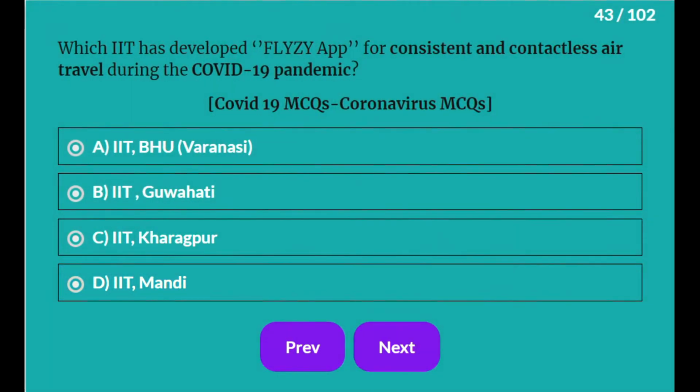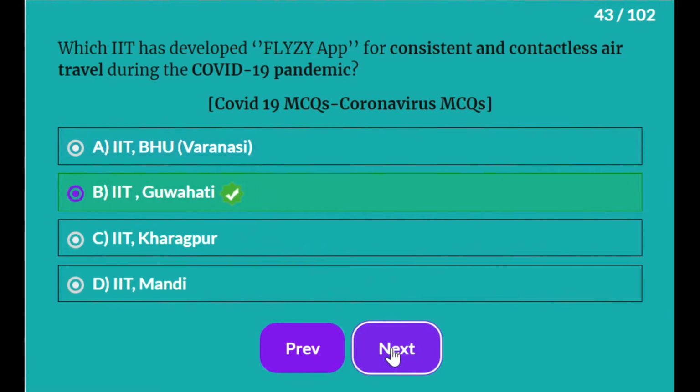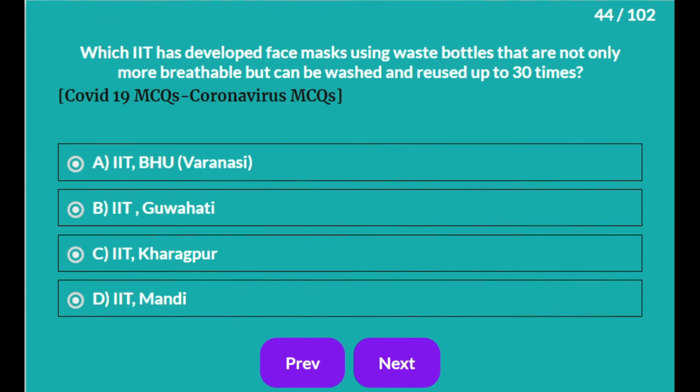Which IIT has developed Flitzy app for consistent and contactless air travel during COVID-19 pandemic? It is Gauhati IIT. Which IIT has developed face masks using waste bottles that are not only more breathable but can be washed and reused up to 30 times? It is IIT Mandi.